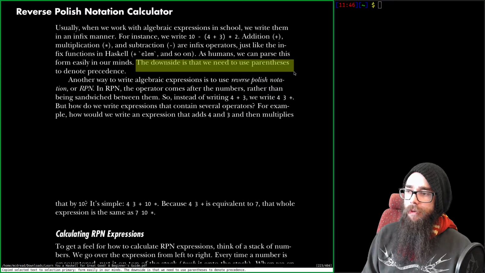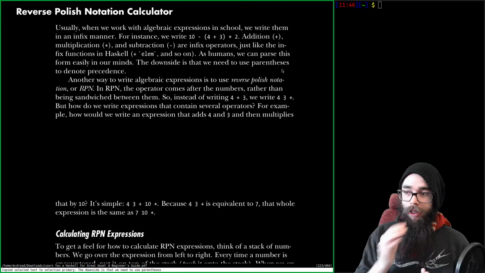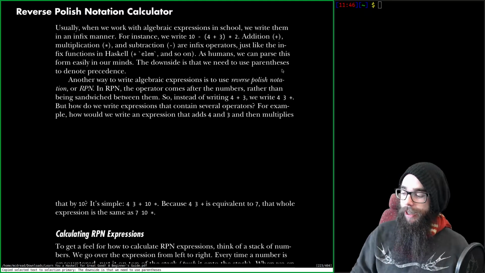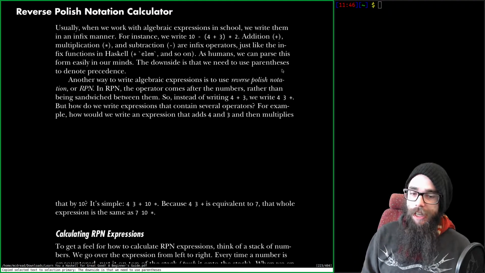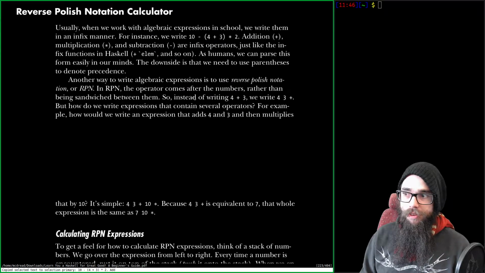Wait, why is that a downside? I mean, don't get me wrong, I dislike Lisp as much as the next guy, but we're talking about maths here, not Lisp.